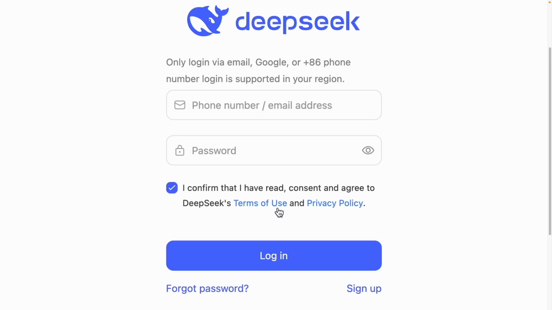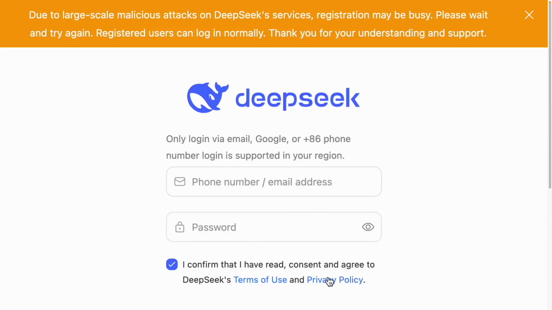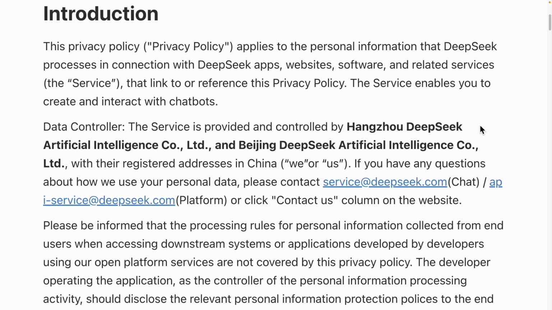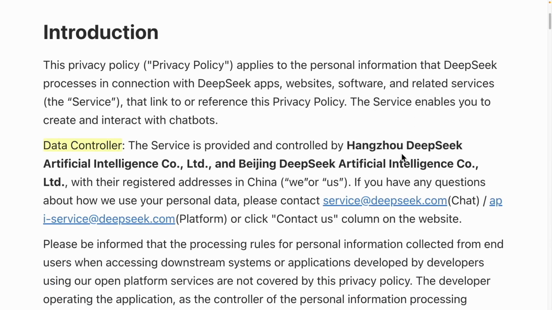If you take a look at the privacy policy, you'll notice that the last update was on December 5th, just last month. Now we need to take a closer look at the details mentioned here, as this isn't just a hypothetical situation. These services are managed by companies like Hangzhou DeepSeek AI and Beijing DeepSeek AR, which seem to have various divisions spread across China. So let's delve into the specifics and see what kind of information they are actually collecting from us.